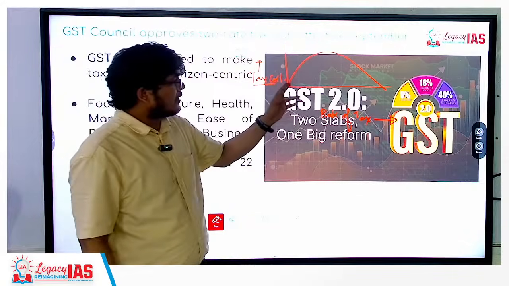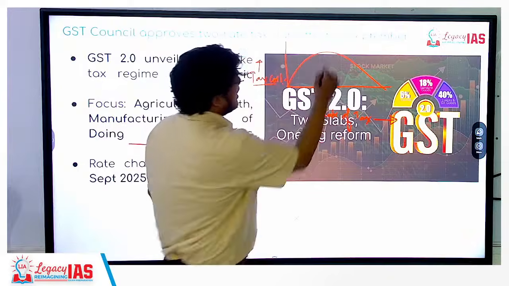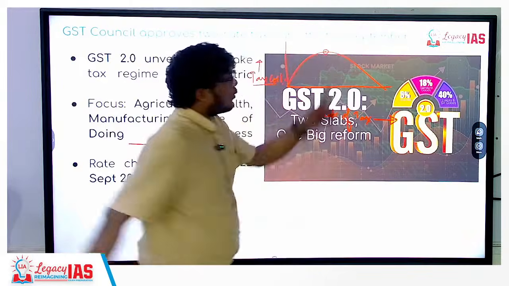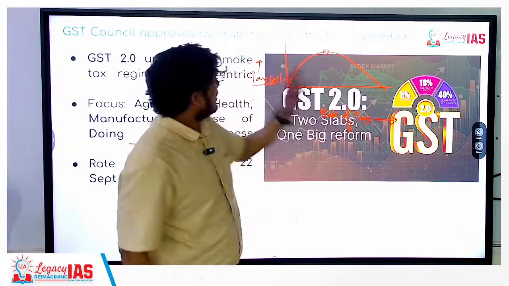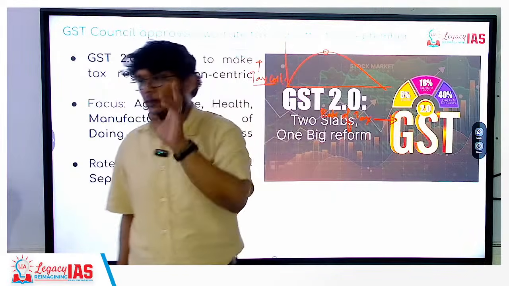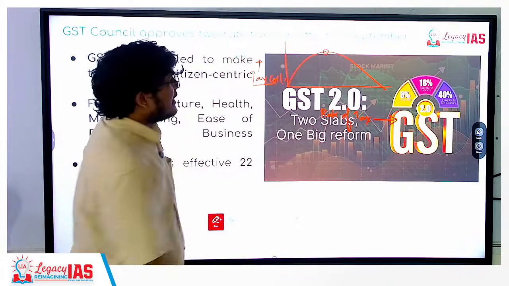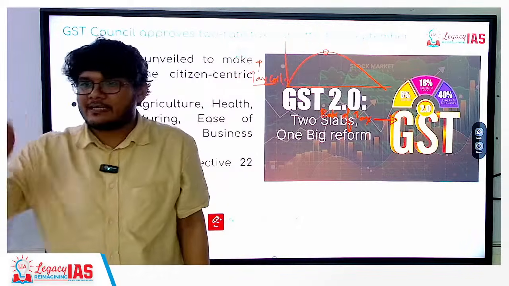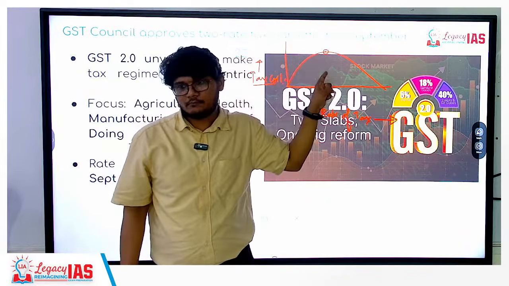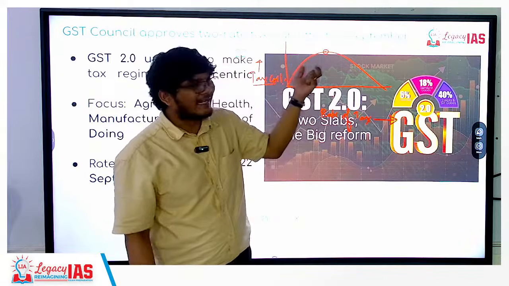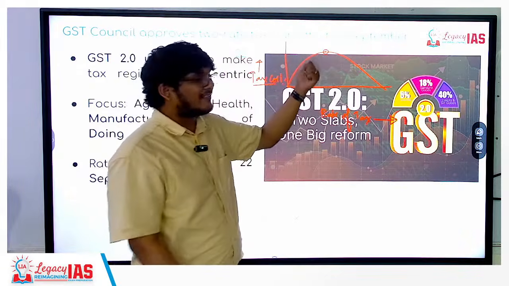Initially with the increase in the rate of tax, the tax collection keeps on increasing up to a certain point of inflection, wherein with further increase in taxation, the tax collection keeps on going down. This is the general understanding. Now that does not mean that every product, every kind of tax will have the same point of optimization. Is that clear? For service tax, it might be 30%. For certain other taxes, it might be lesser, it might be higher.